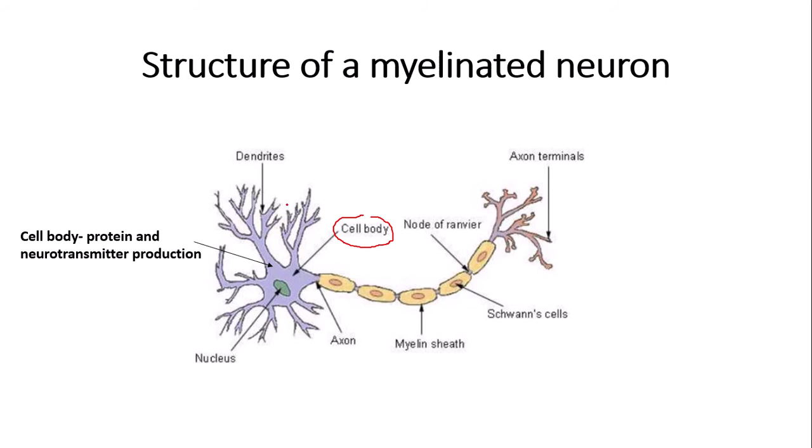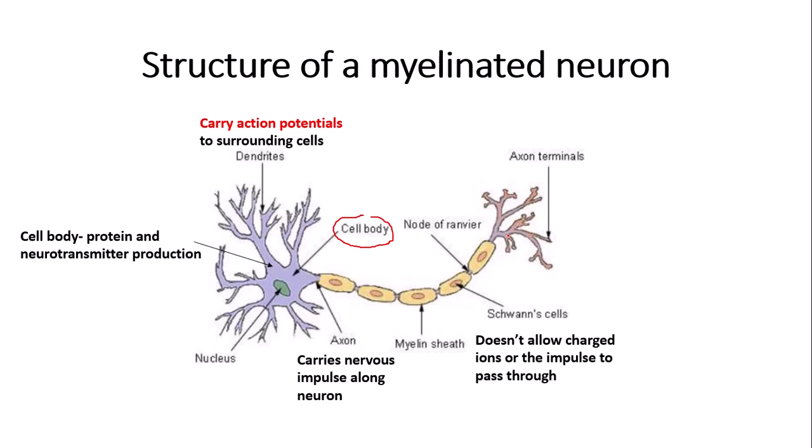Next we have these extensions that extend from the cell body. These are called dendrites. The job of dendrites is to carry action potentials to surrounding cells. Now don't worry if you don't know what an action potential is. I'm going to talk about this later on in the video. Next we have the axon, which is the long conductive fibre that runs along the neuron. The job of this is to carry nervous impulse along the neuron. So it has a long conductive fibre.